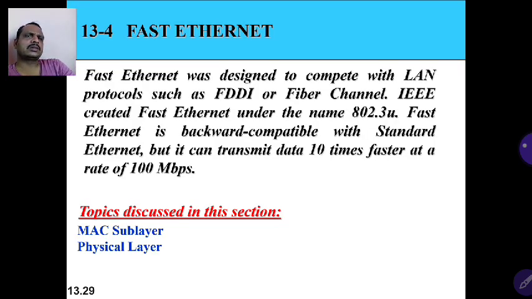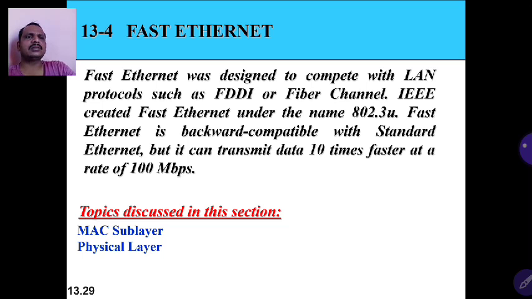Now come to Fast Ethernet. The first evolution is the standard Ethernet, and the second evolution is Fast Ethernet. In comparison with the standard Ethernet, the rate of Fast Ethernet is 10 times the previous 10 Mbps. Here it is 100 Mbps. It uses the same MAC frame format, which we are going to discuss, and the addressing format is also the same.